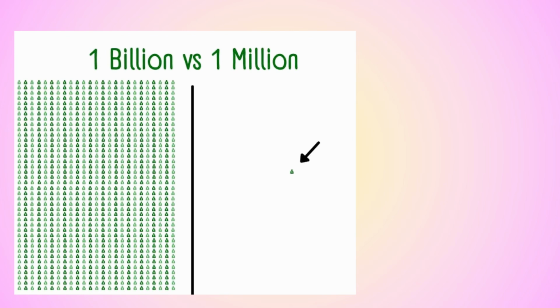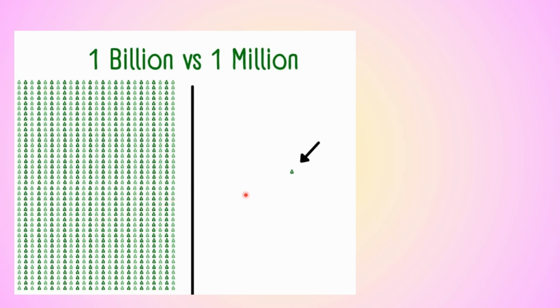Let's get a good understanding of how old the Earth actually is. We know 4.5 billion years is a long time, but how long exactly? This bag here on the right represents 1 million years, and this on the left represents 1 billion years.